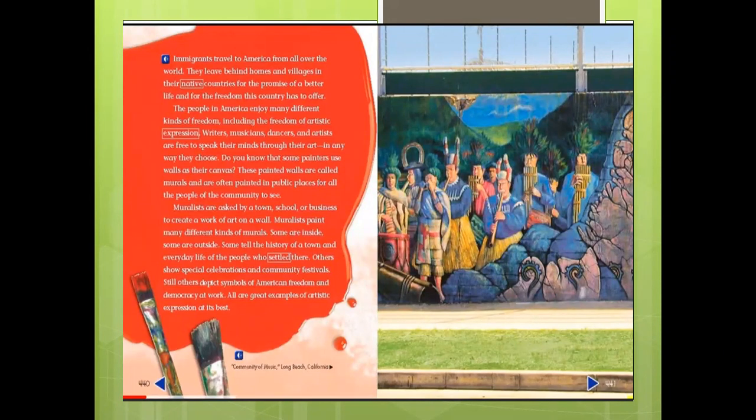Immigrants travel to America from all over the world. They leave behind homes and villages in their native countries for the promise of a better life and for the freedom this country has to offer. So now this is what is in reality, that a lot of people like to move to America from their native countries, from the African continent, from the Asian continent, from the European continent. A lot of people like to move to America just in order to have a better place to live, just in order to have a better life.